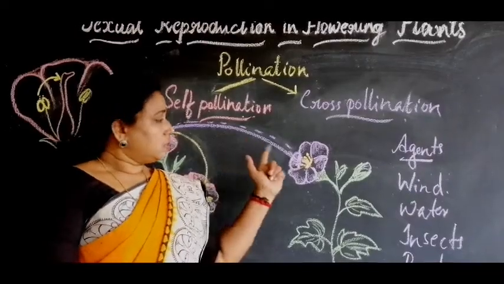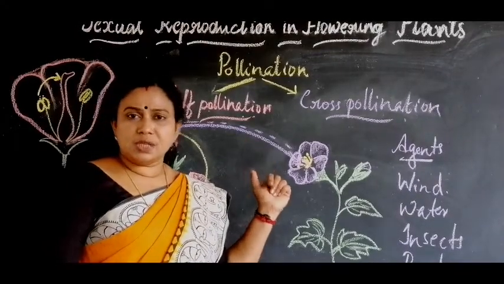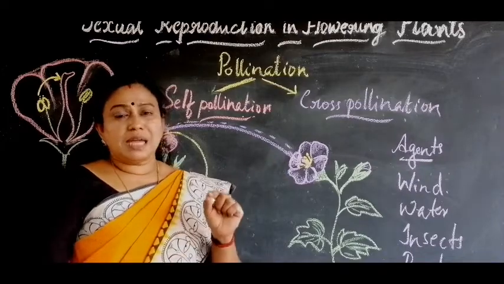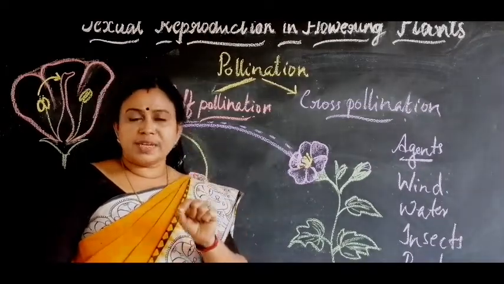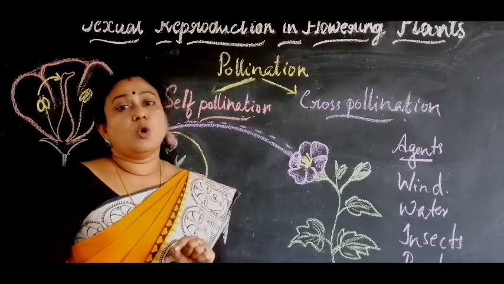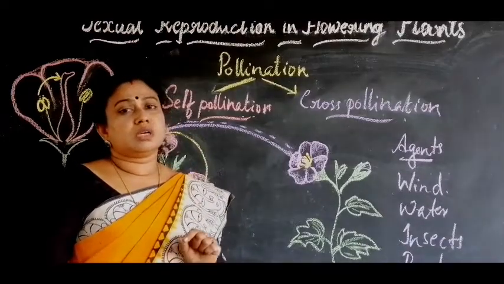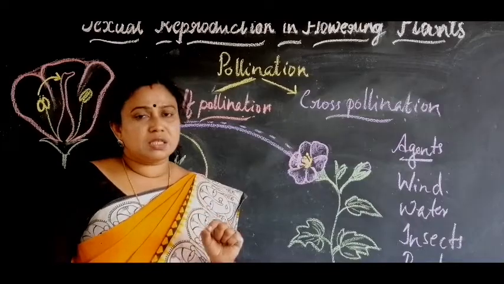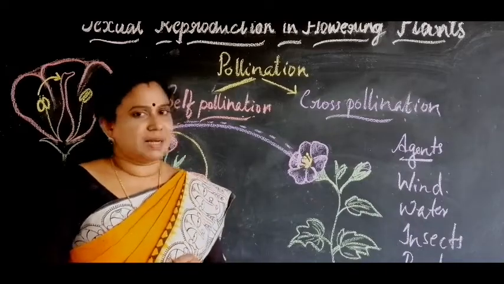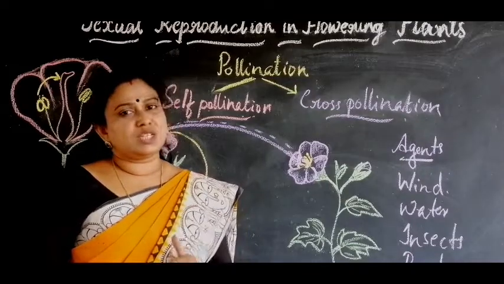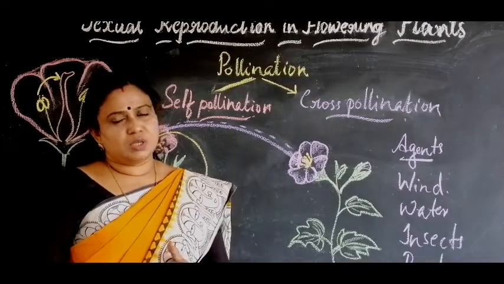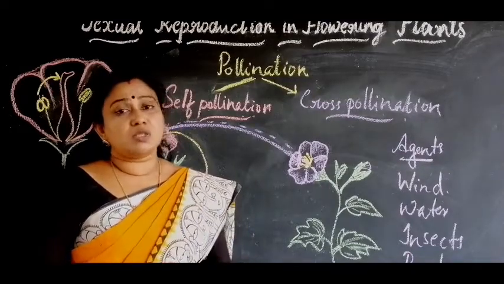Now, the pollen gets attached to the stigma. The male gametes present in the pollen grains have to reach the ovary or the ovule, in which the female gamete is present. Then only what takes place? Next step, fertilization can take place. So next we can discuss about that.